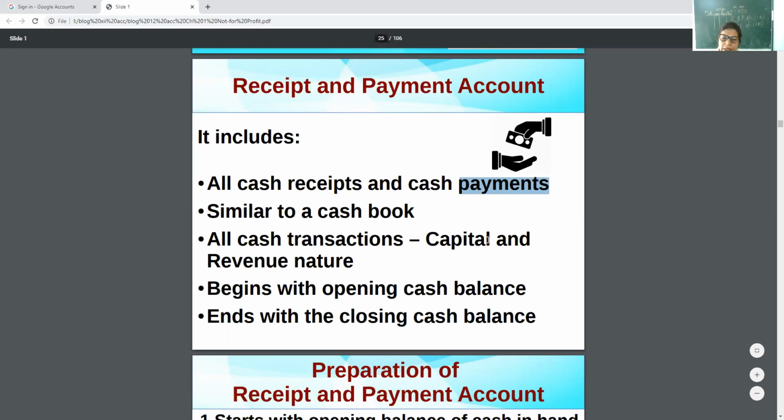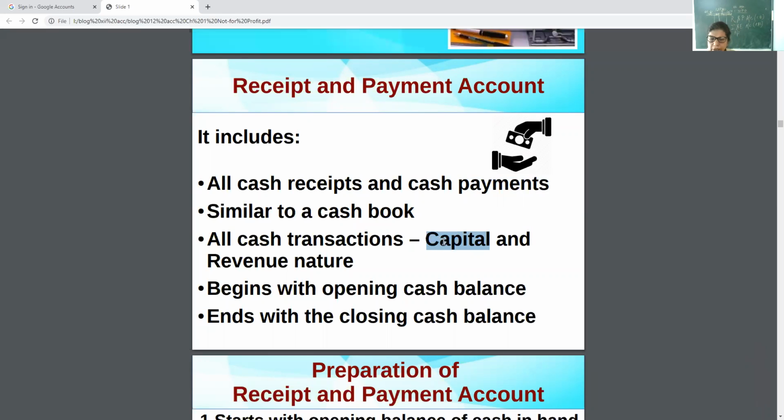All cash transactions, whether of capital nature, non-recurring nature, or large amount, will be entered here. And all cash transactions of revenue nature, recurring, repeating, all will be entered in the receipt and payment account. Then it starts with the opening balance and it ends with the closing balance.